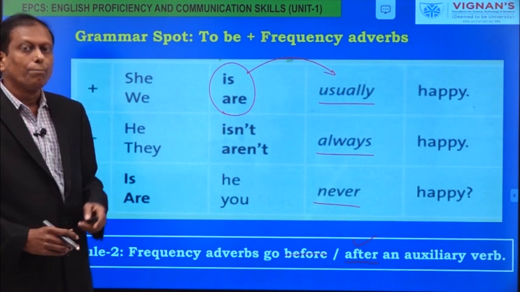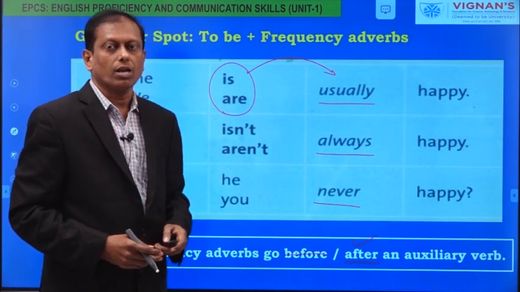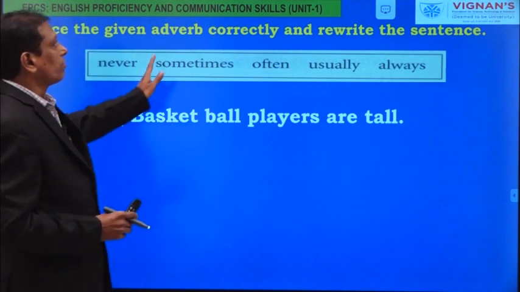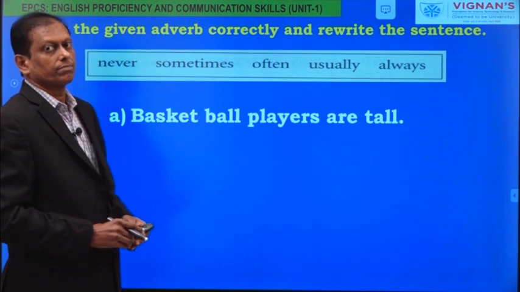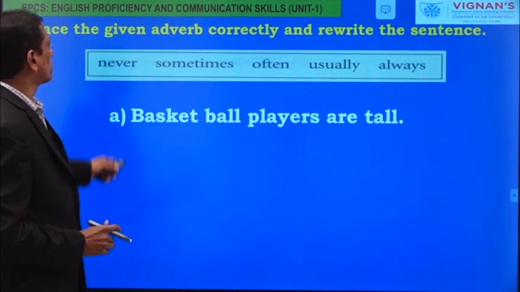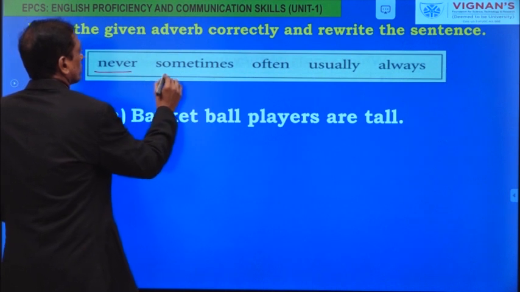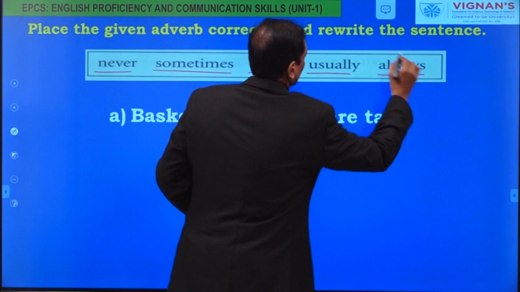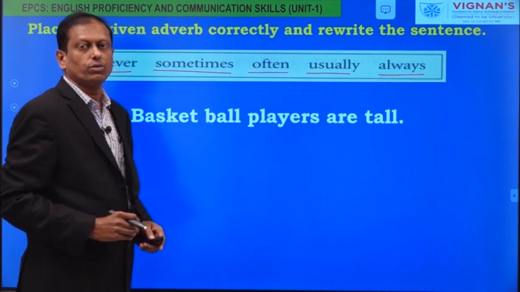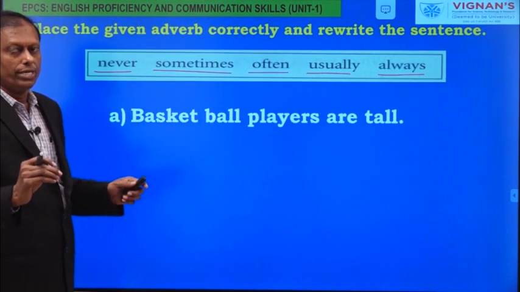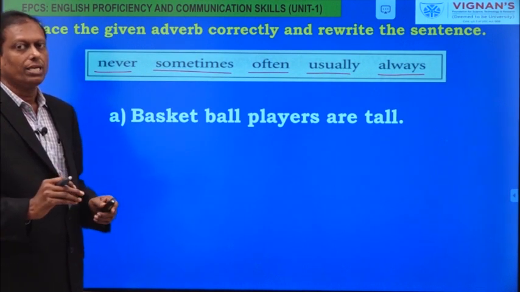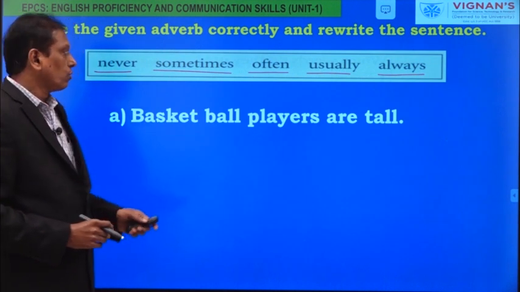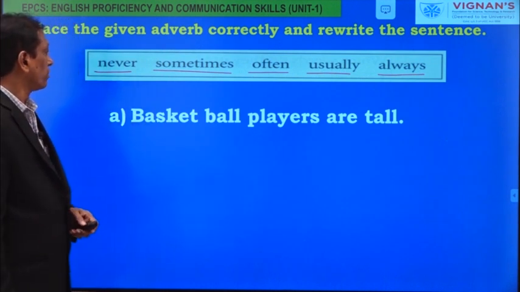Now let us practice this in a small exercise. Place the given adverb correctly and rewrite the sentence. What are the given adverbs? Never, sometimes, often, usually, always. These are the 5 adverbs given to you, and you need to use them meaningfully and correctly in the sentences. Now look at the first sentence, which is done for you.